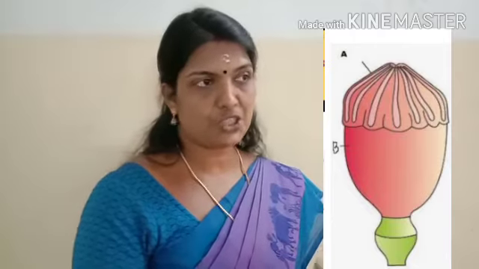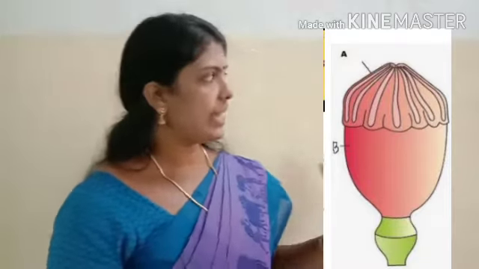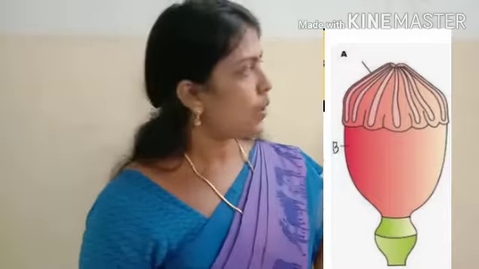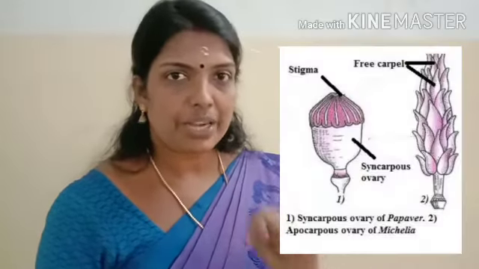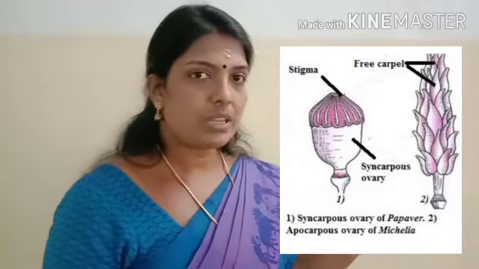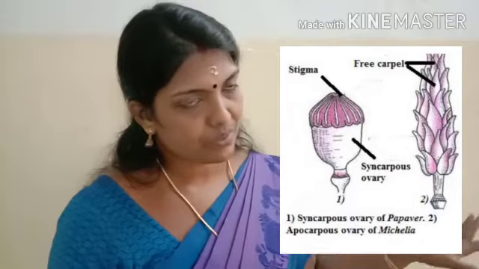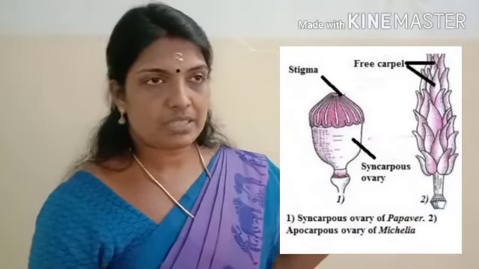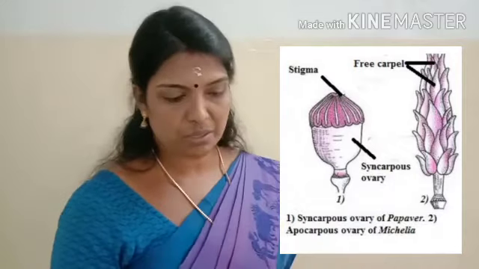The diagrams are given in your textbook also. Observe the diagram very thoroughly, because a diagram may be given in your question paper and you have to identify what it signifies, whether it is apocarpous or syncarpous. Sometimes diagrams may be labeled A and B, and you identify A and B and the difference between them. In apocarpous the carpels are free, in syncarpous the carpels are united. Syncarpous represents Papaver, apocarpous represents Michelia.